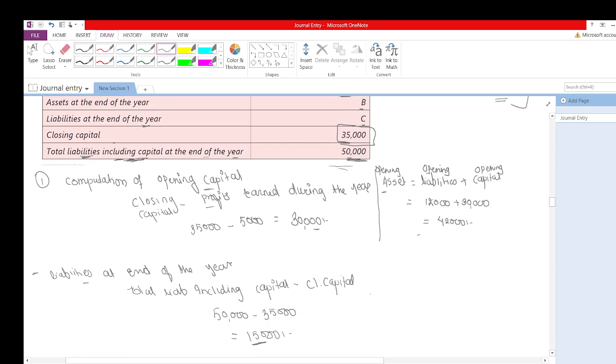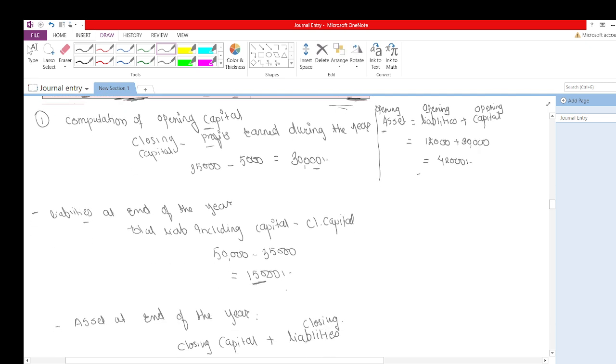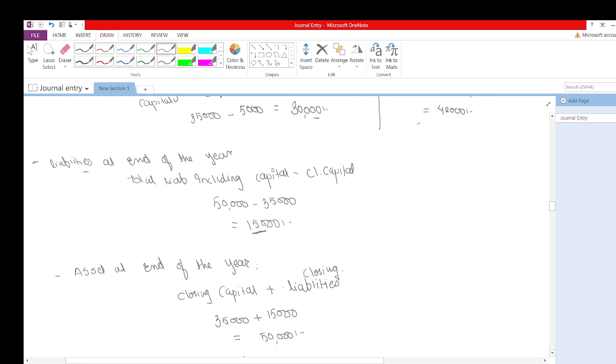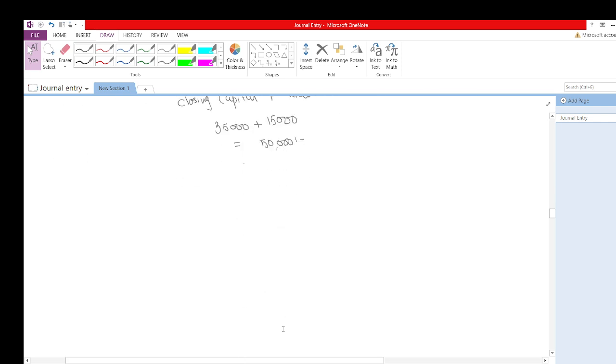Now we need to further calculate the liabilities at the end of the year. They have given in the question itself the total liabilities including capital, and they have also given closing capital. So by just using these two things, I have calculated end of the year liabilities. And we already proved the equation that asset is equal to capital plus liabilities. Now I need closing assets. So I did closing capital plus closing liabilities is equal to closing asset. Just prove all these things. I hope you are able to understand this.